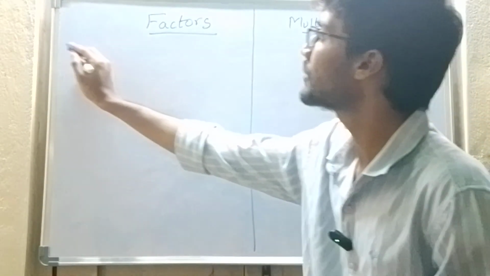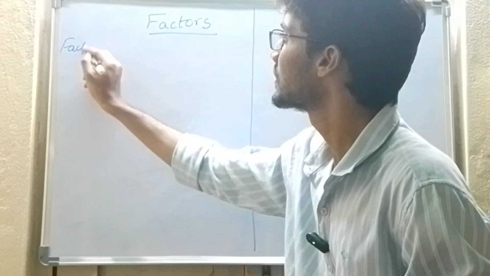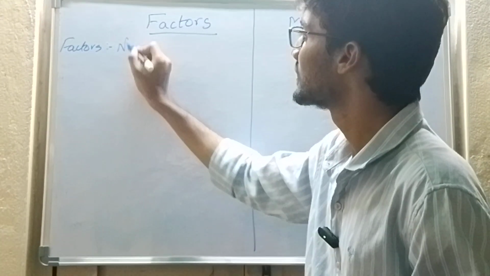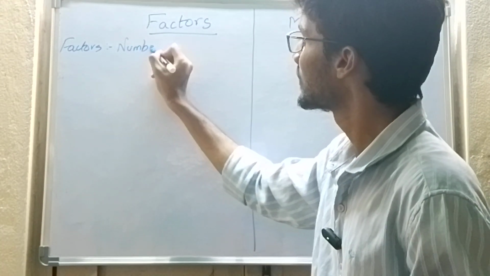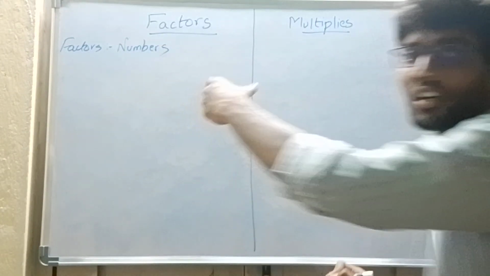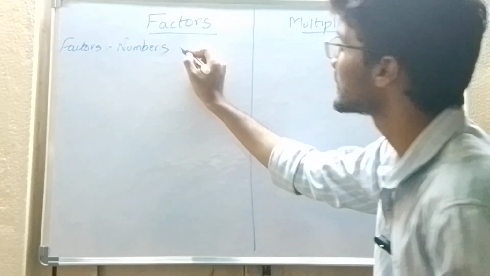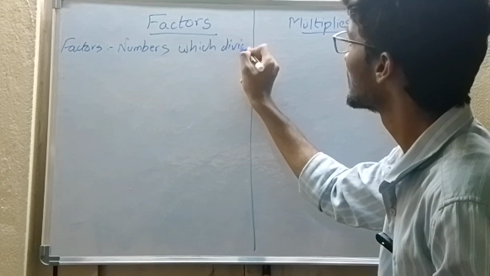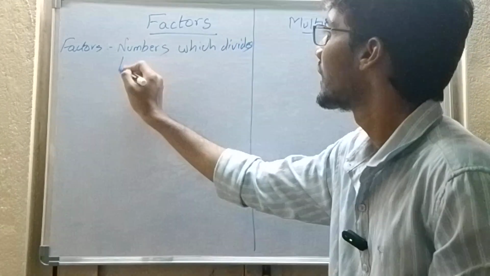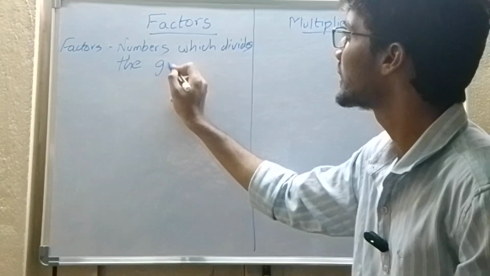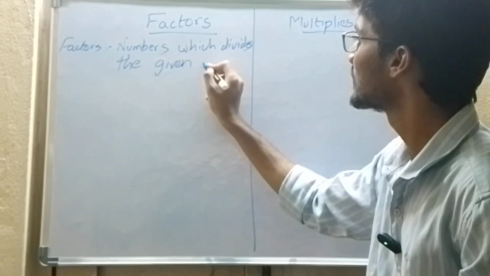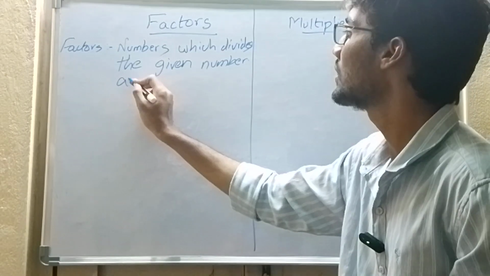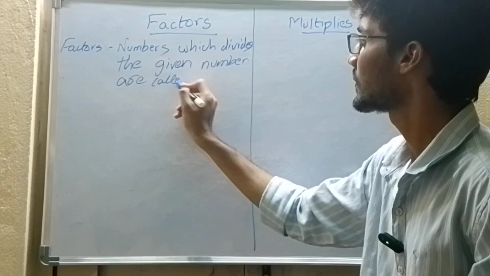So basically, factors are nothing but numbers which divide the given number. Those are called factors.